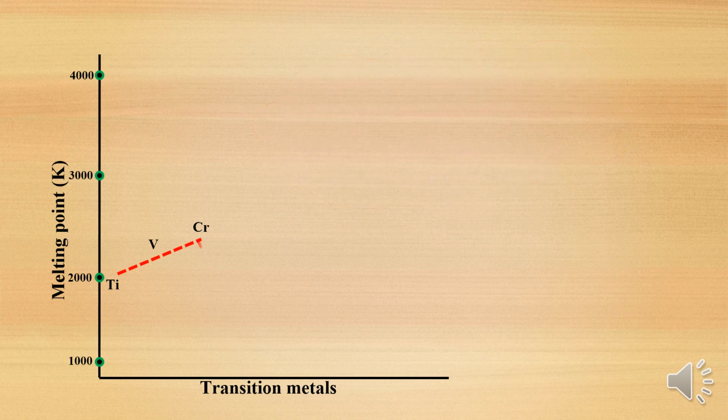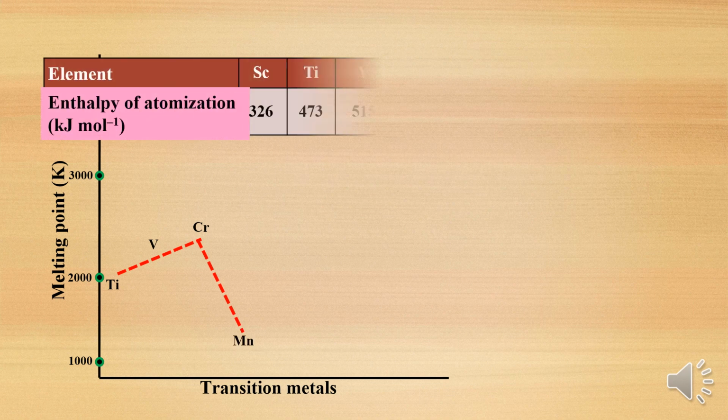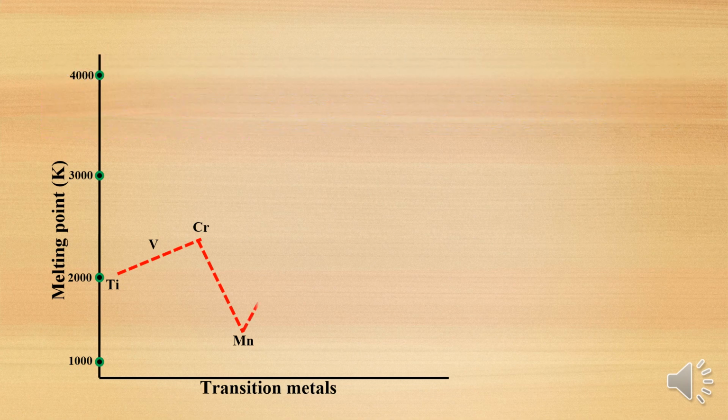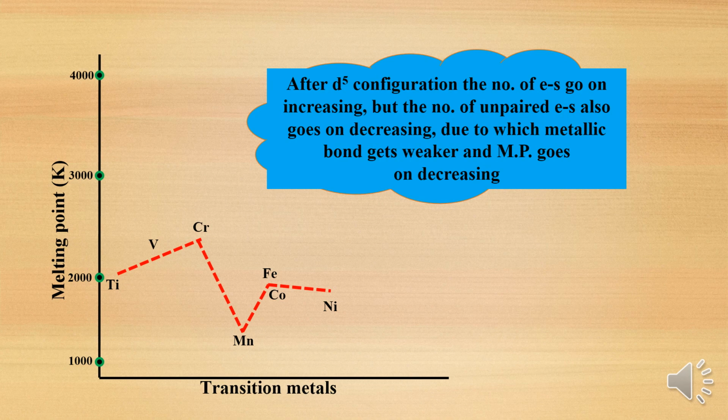Then after chromium, you can observe manganese, iron, cobalt, nickel, copper and zinc given. After that, manganese suddenly decreases to 281 kilojoules per mole. Then iron, cobalt, nickel.